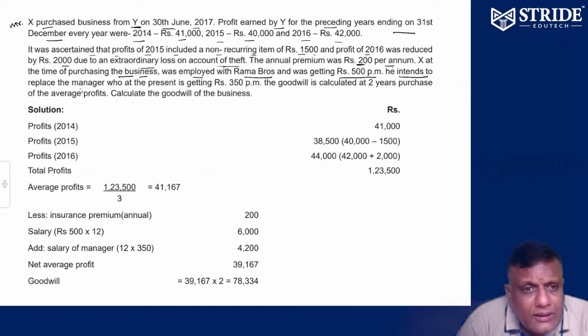Now he intends to replace the manager who is at present getting 350 per month.